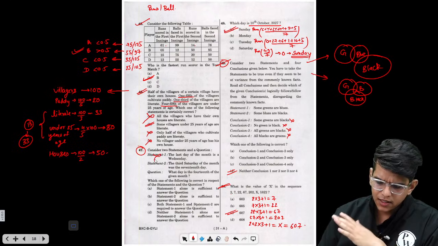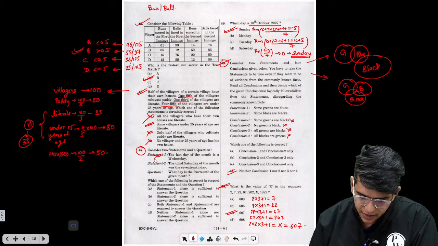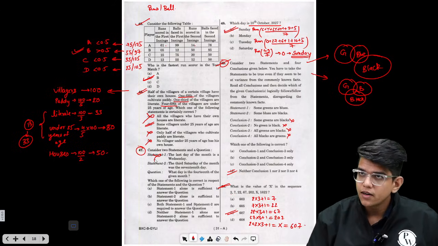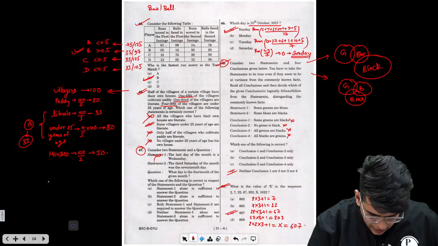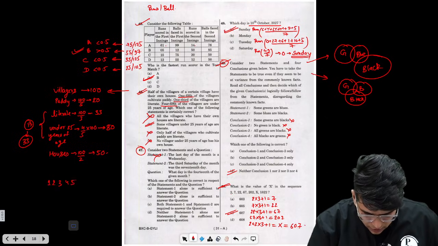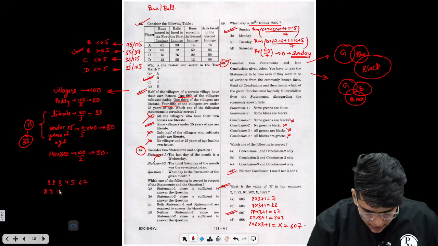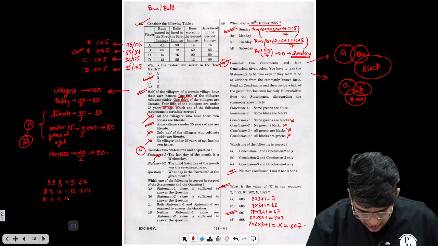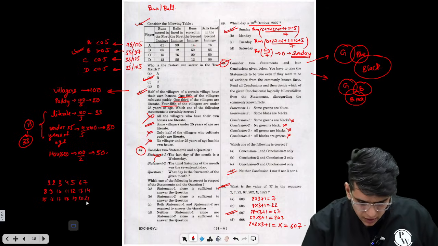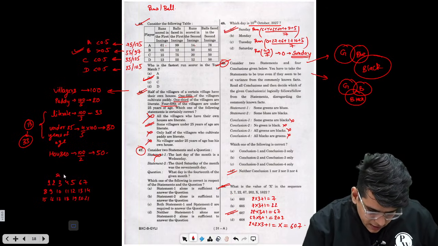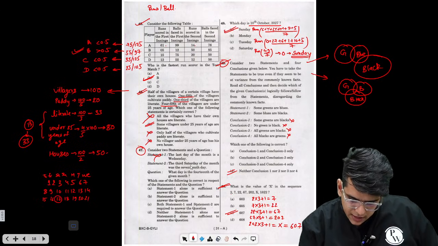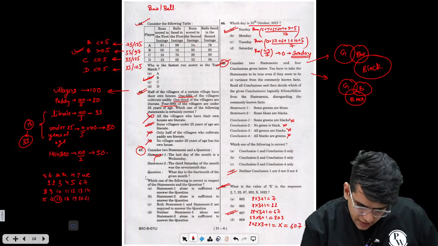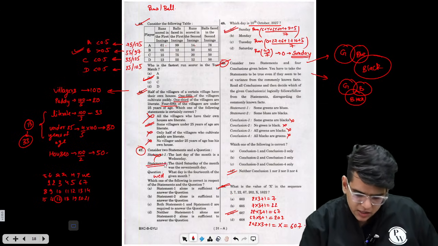The second statement is that the third Saturday of the month was on the 17th. So I need to make the calendar: 1, 2, 3, 4, 5, 6, 7, 8, 9, 10, 11, 12, 13, 14, 15, 16, 17, 18, 19, 20, 21. He is saying this is Saturday, this is Sunday, Monday, Tuesday, Wednesday, Thursday and Friday. The third Saturday is on the 17th. What day is the 14th? The 14th is Wednesday. Statement 2 alone is sufficient to answer the question.